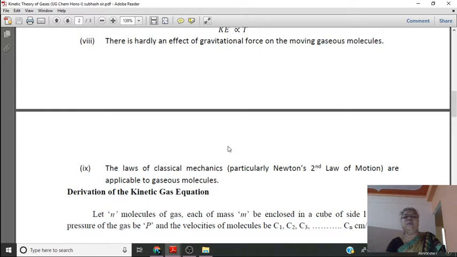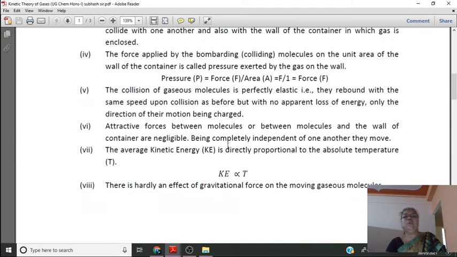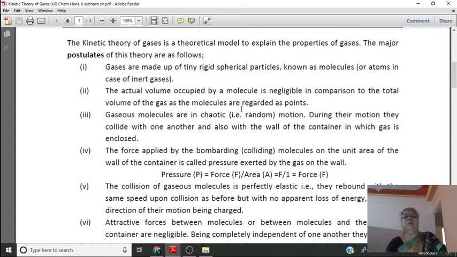We repeat here once again the postulates of the kinetic theory. So, listen properly. The major postulates of the kinetic theory. The first postulate, gases are made up of tiny, rigid, spherical particles known as molecules, or in case of inert gases, they are called atoms.